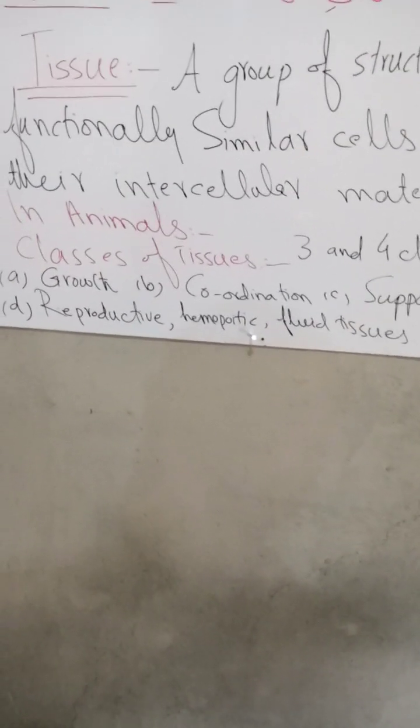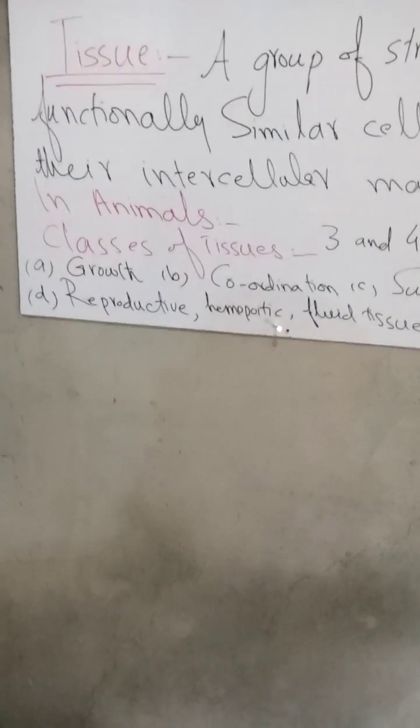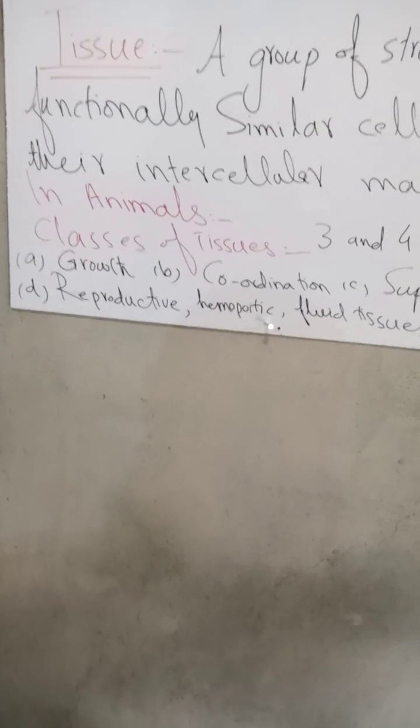Similarly, these cells will be functionally also similar. Their function will be the same. For example, nerve cells have the function of coordination. So all the nerve cells make a tissue.